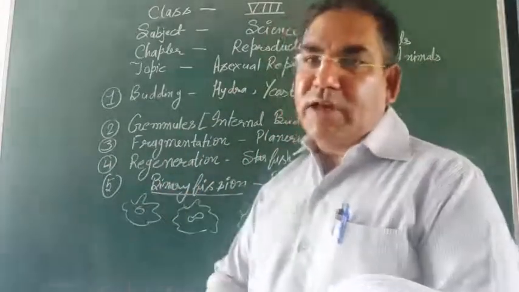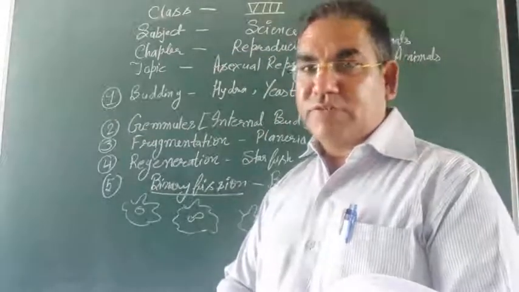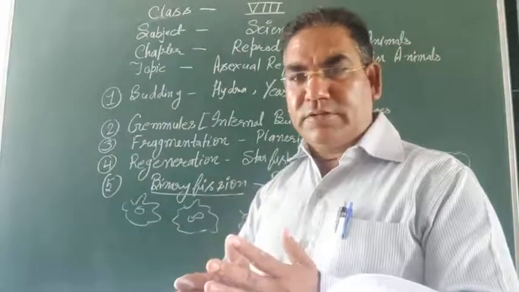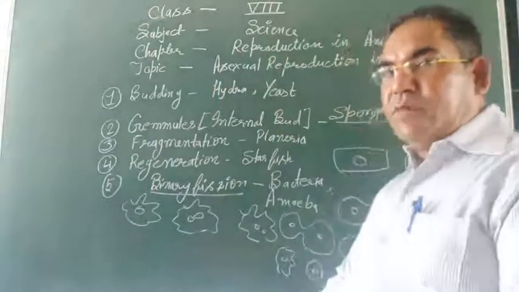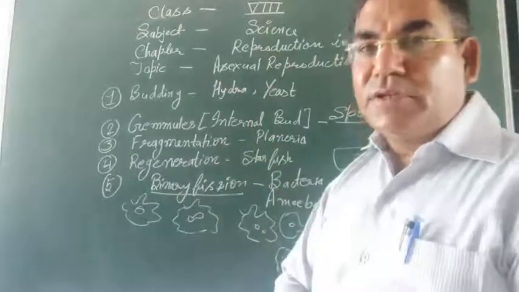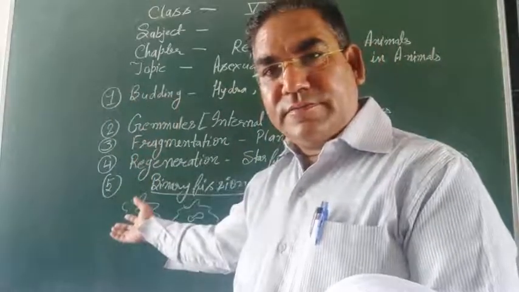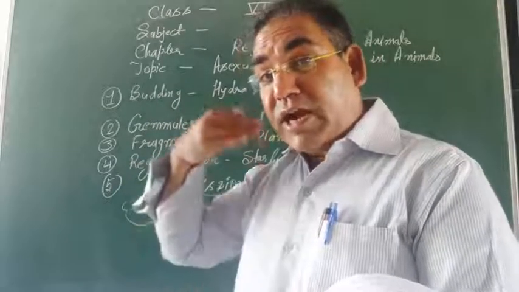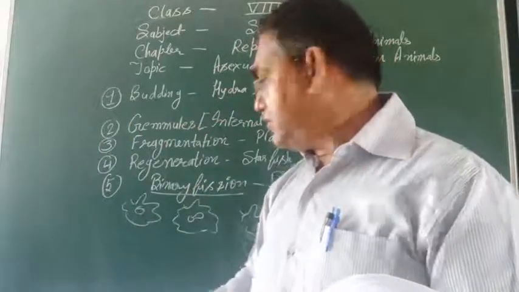And the last one is binary fission, the simplest kind of reproduction. In these cases the information comes from only one parent organism, so the offsprings are identical to their parent and to one another.